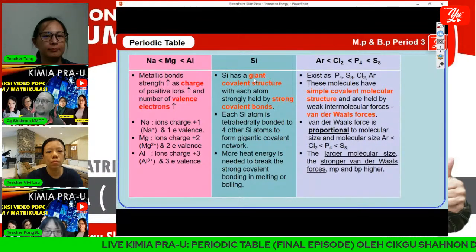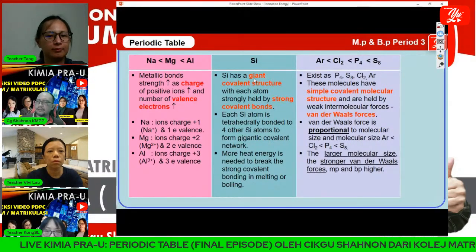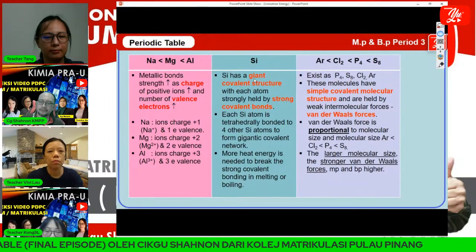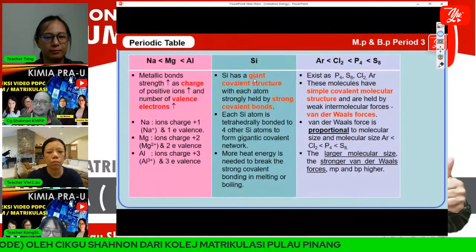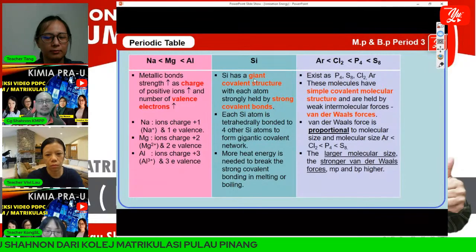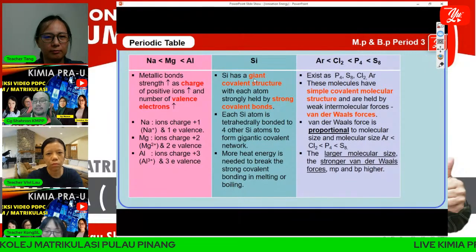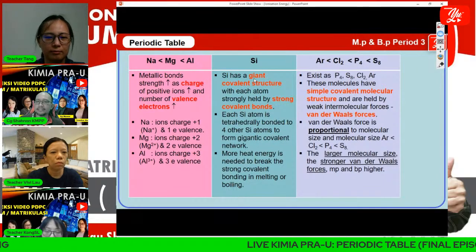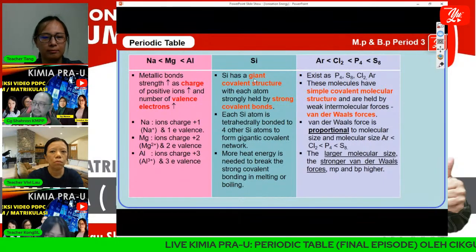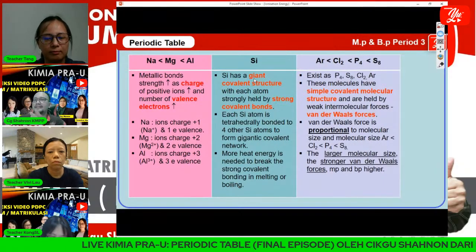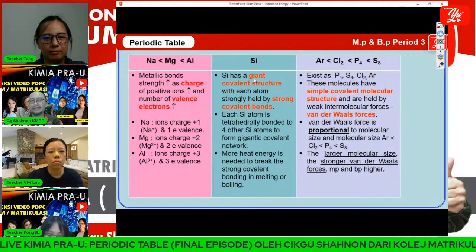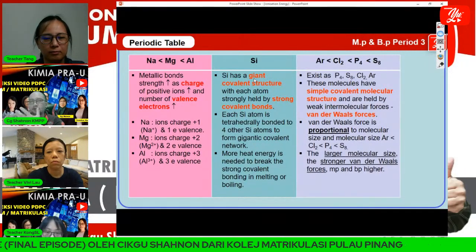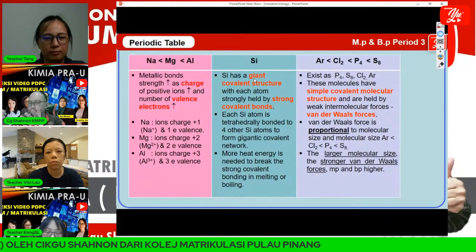Phosphorus will combine with 3 other phosphorus atoms to form P4. Sulfur will combine and become a molecule of S8. Chlorine tends to form a diatomic molecule, Cl2, and argon tends to exist at normal condition as a monoatomic.